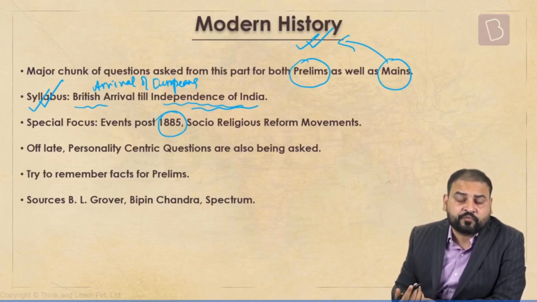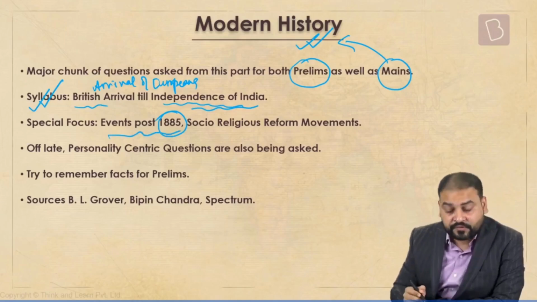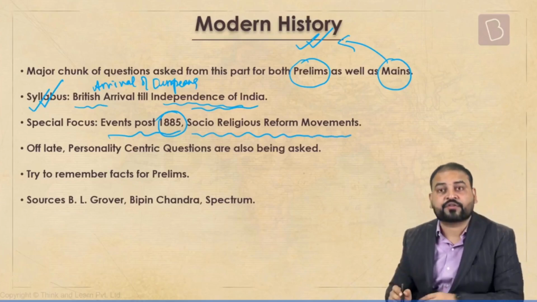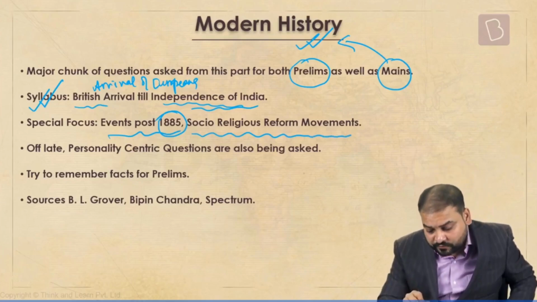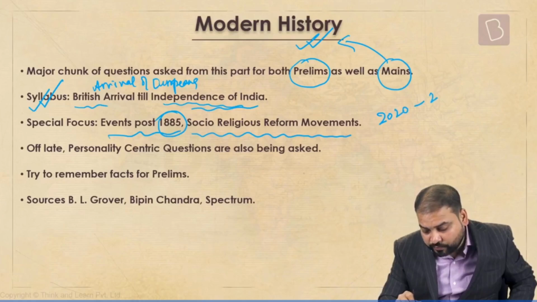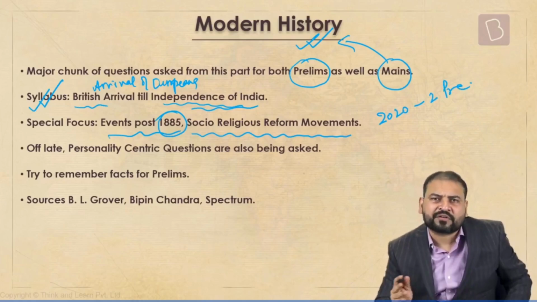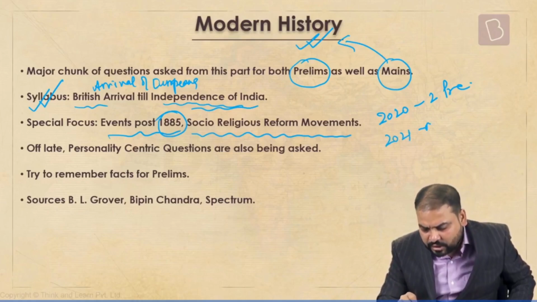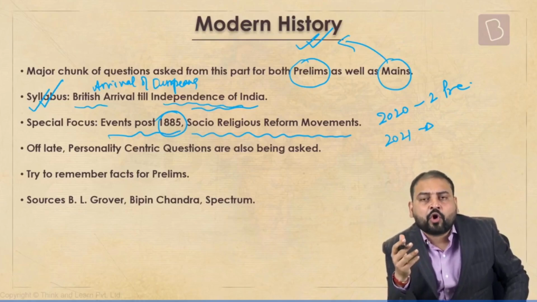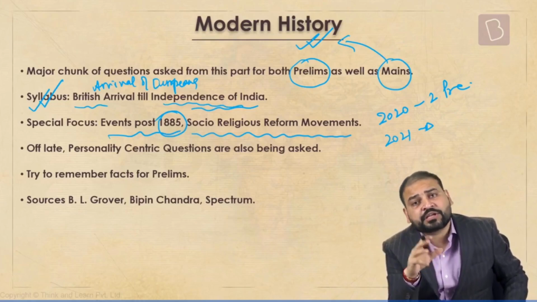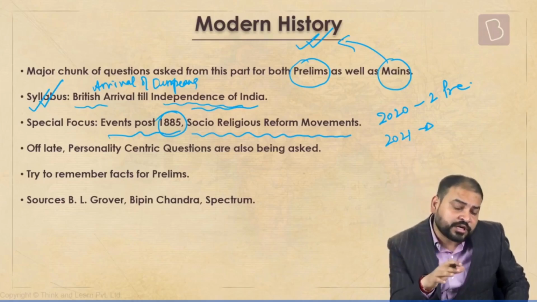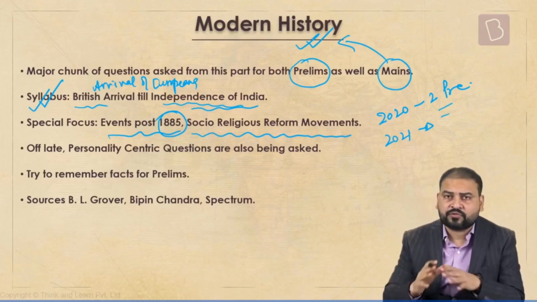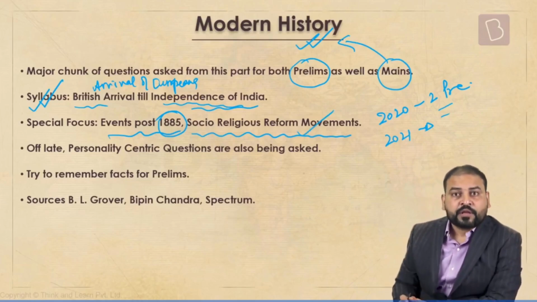UPSC has said Indian national movement. So definitely events after this. A lot of questions in the last few years are coming from social religious reform movements. Continuously, 2020, for example, 2 prelims questions came. There was one Rakhmabai case, then Vittal Vidvanchak. Similarly, 2021, one question came in prelims on Ishwar Chandra Vidyasagar. One question came in mains on Raja Ram Mohan Roy and Derozio. Continuously, this is off late. A lot of questions we can see here.